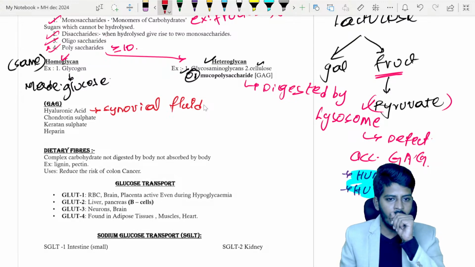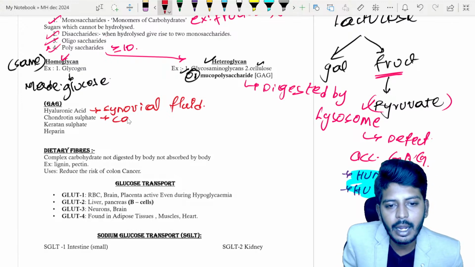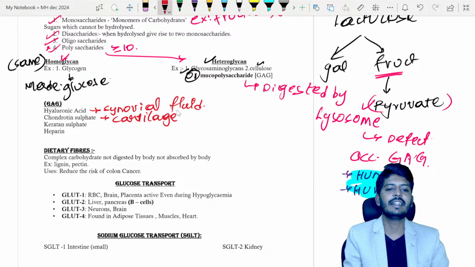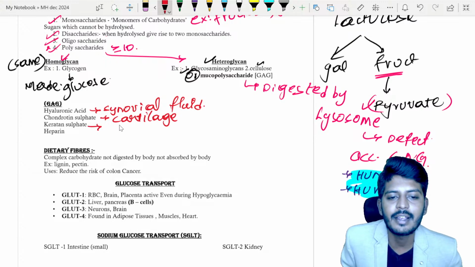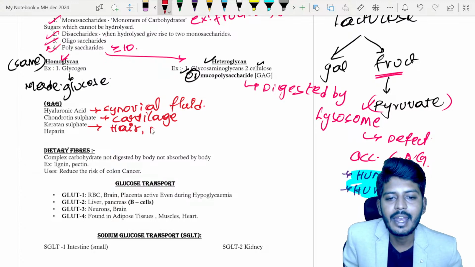Okay. Then we have one more substance, chondroitin sulfate, that is present in your cartilage, my dear students. Where is it present? In the cartilages, we have your chondroitin sulfate. Then we have our keratin sulfate. Keratin sulfate is present in the hair and in the nail.